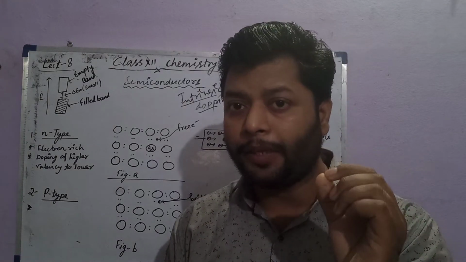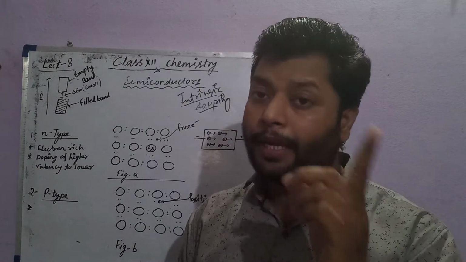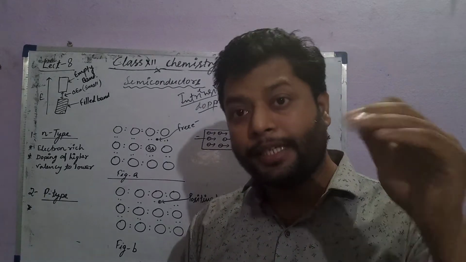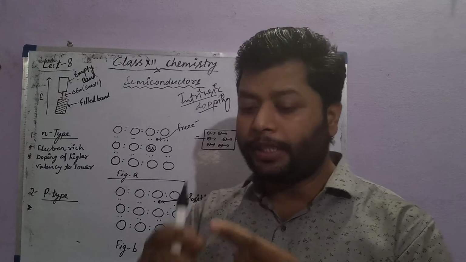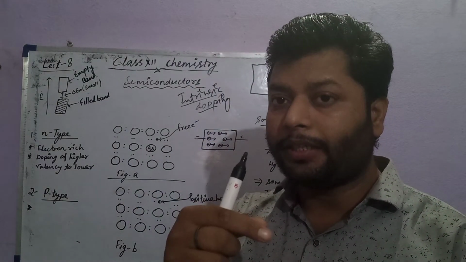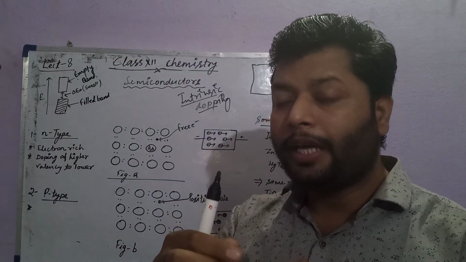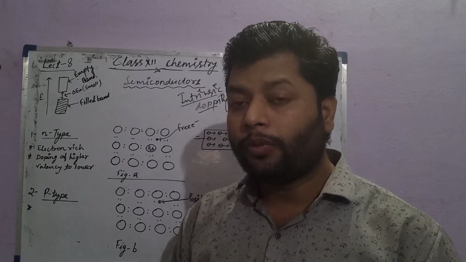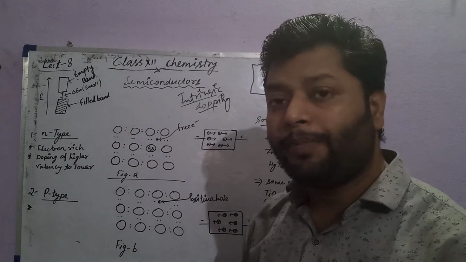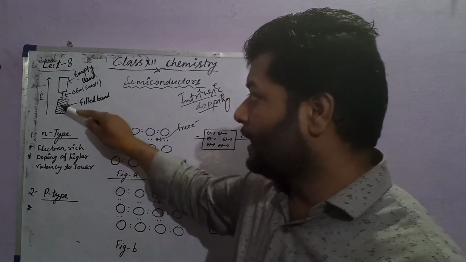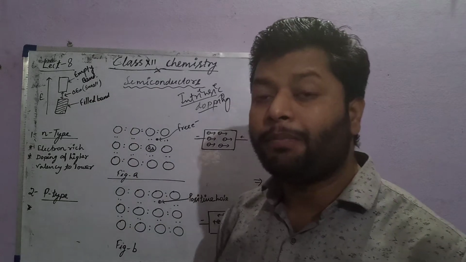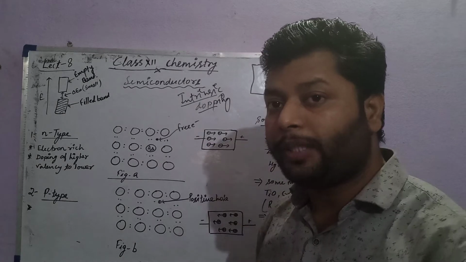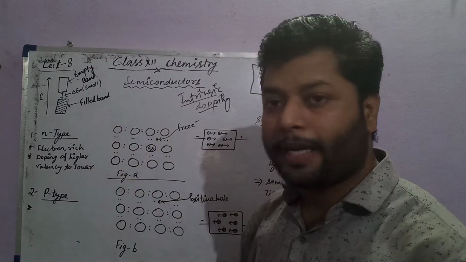On increasing the temperature, the conductivity of a semiconductor increases, while the conductivity of a conductor decreases. Because on increasing the temperature in conductors, in metals, the resistance value increases. Just the opposite in a semiconductor: when we increase the temperature, the electron can easily jump from the filled band to the empty band and become responsible for conductivity. So that is called a semiconductor.